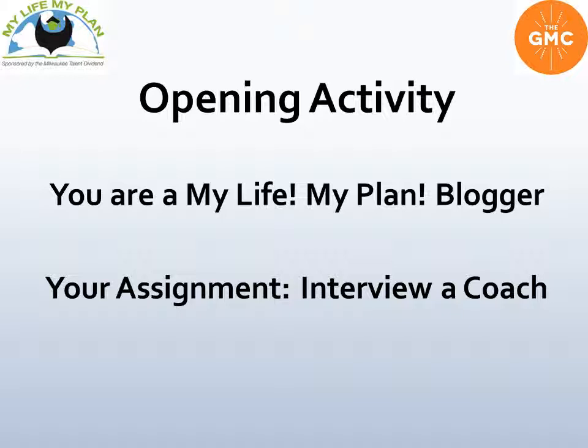We'll kick off the workshop with an opening activity that has the students interviewing various coaches around the room. Each student will receive a handout asking them to pretend that they are writing a blog about how people choose their careers. These questions are designed to not only help the students get to know coaches, but to start to learn how people make career decisions based on their interests, skills, and work values.